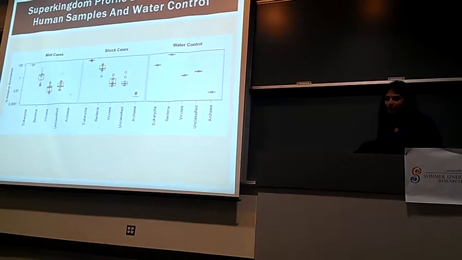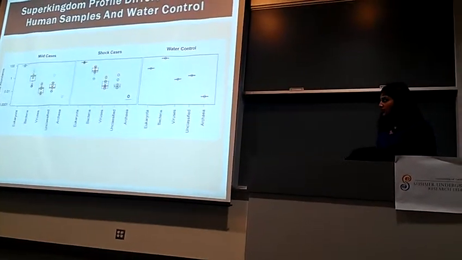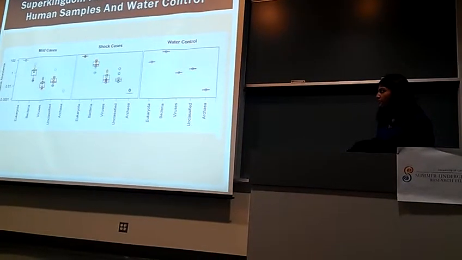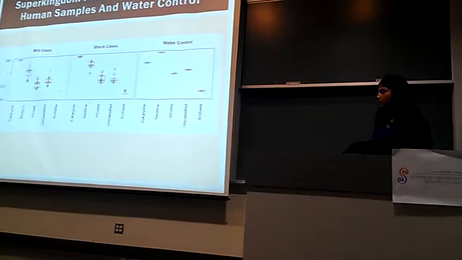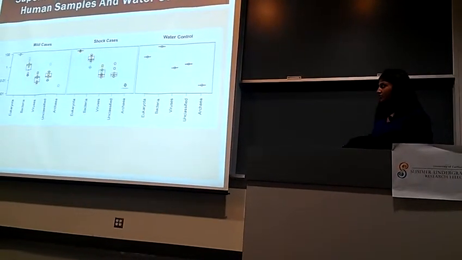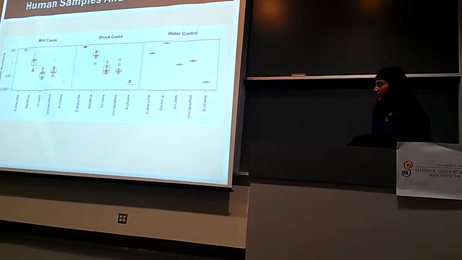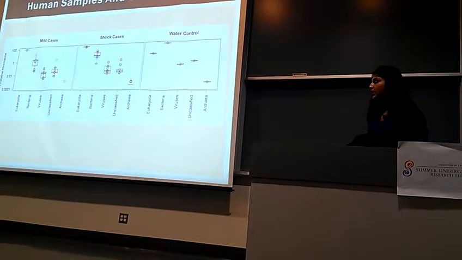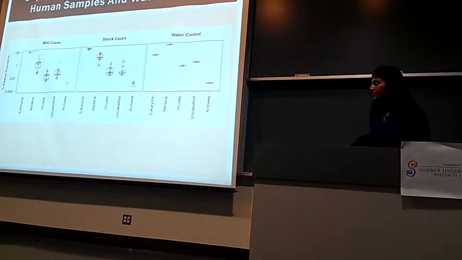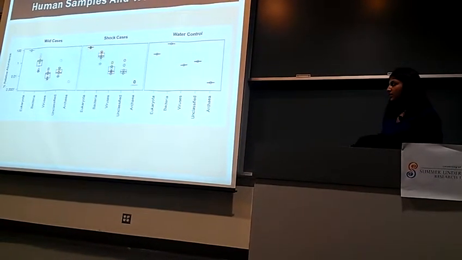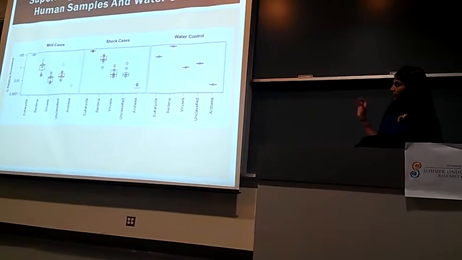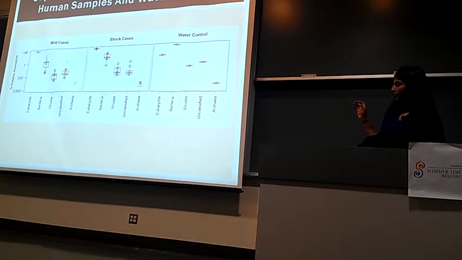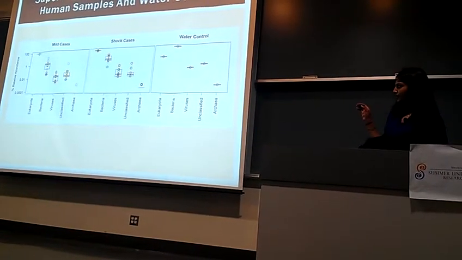And so next we wanted to see what percent of reads in each sample mapped to one of the superkingdoms. If you look at this graph, each circle marker represents one sample, and in each plot you should see 10 different colors to represent the 10 different samples. The y-axis is the percent relative abundance of reads in each sample that maps to one of the superkingdoms on the x-axis.